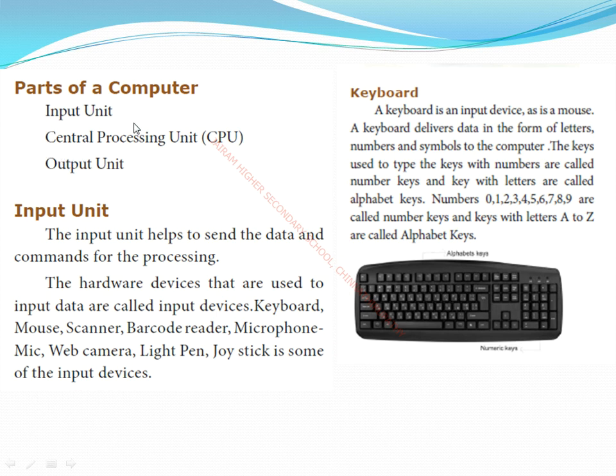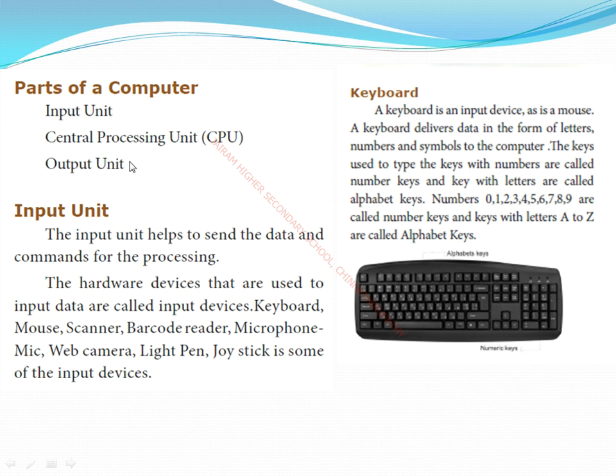Next, the central processing unit, simply called the CPU. If I say the word CPU, immediately the brain comes to your mind. It is compared to our brain, because without the CPU a computer does not work. Can we think without a brain? We couldn't think without a brain. As well, a computer does not work without the CPU, because it is the main part of the computer. It coordinates all the operations in the computer. Mainly it is a processing unit.